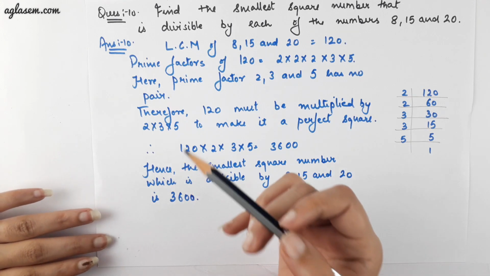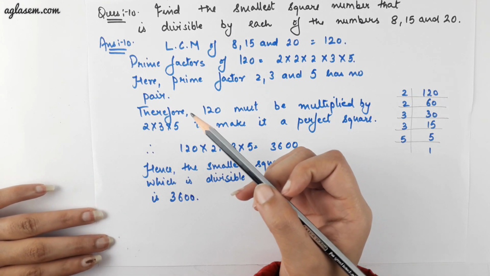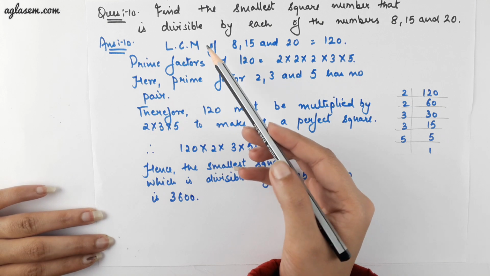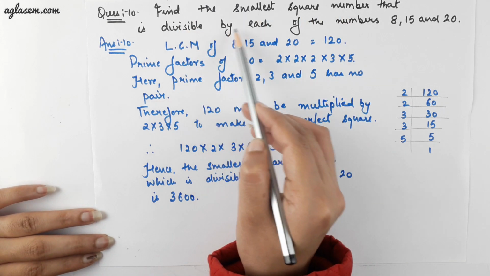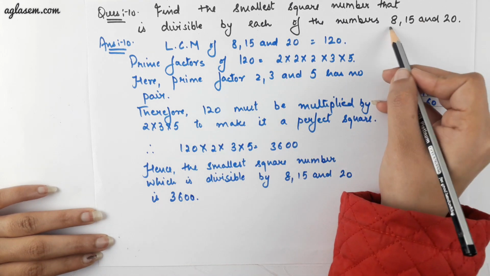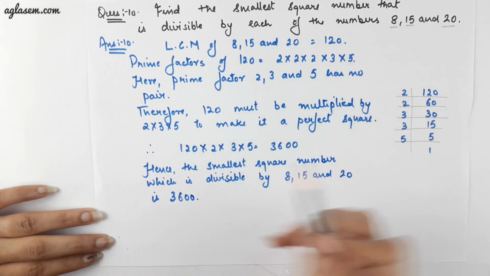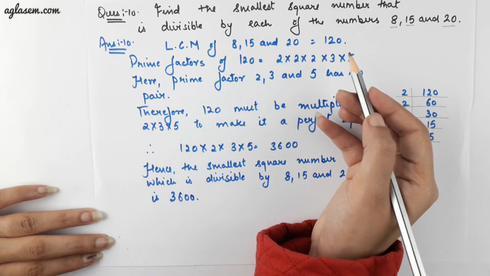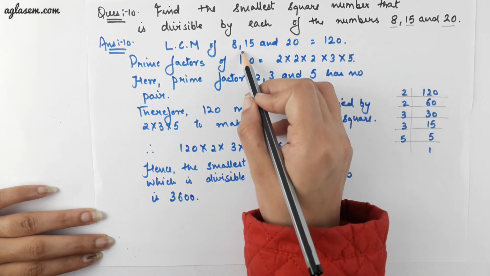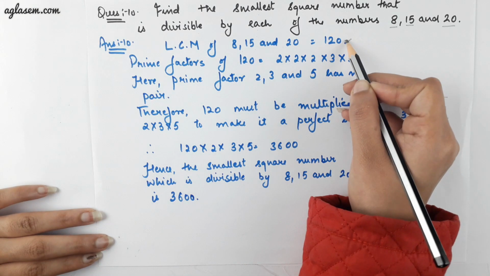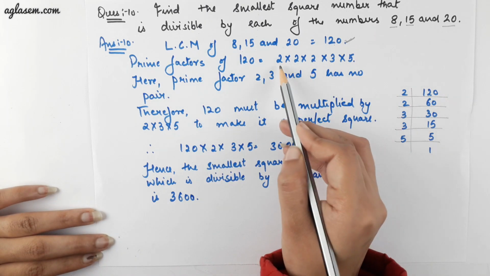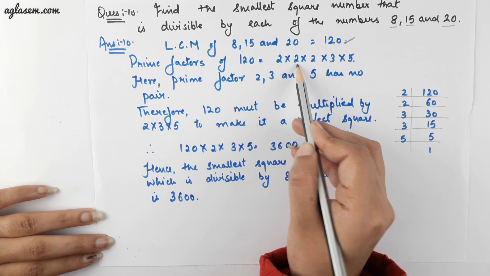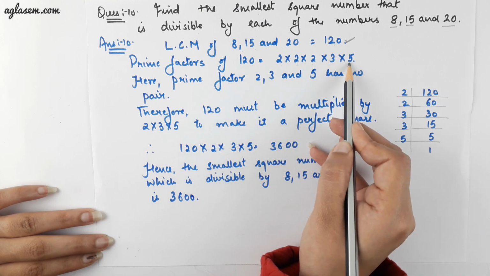To have a better clarity on the same question, let's try one more question of this type. Find the smallest square number that is divisible by each of the following numbers, that is 8, 15 and 20. What is the first step? Find the LCM of 8, 15 and 20, which is 120. Do the prime factorization of 120. It gives you 2 into 2 into 2 into 3 into 5.